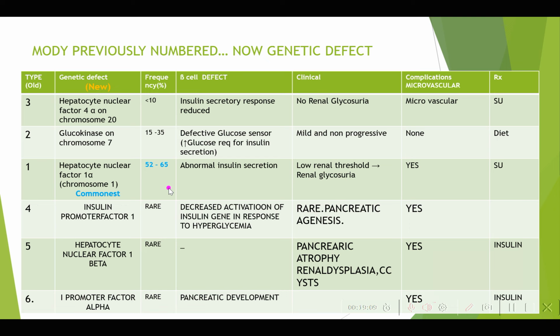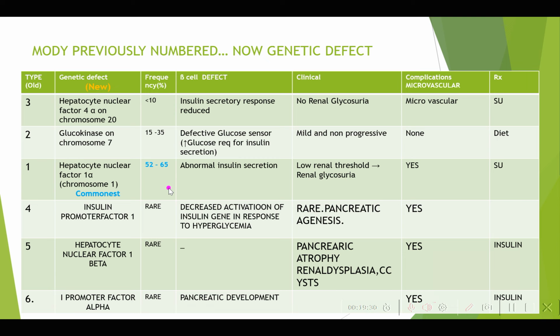and nephropathy. Yes, correct. So the old type 3 is now hepatocyte nuclear factor 1 alpha on chromosome 1, more than 50%, with abnormal insulin secretion. So you just give sulfonylurea to increase the insulin secretion. The body has modified itself in such a way to reduce the threshold of the kidney, so renal glycosuria occurs early. If not treated, you get microvascular complications. Now the second one is glucokinase on chromosome 7.